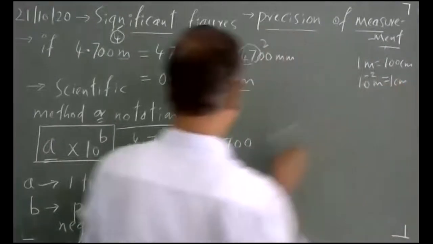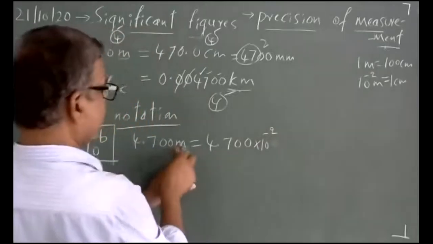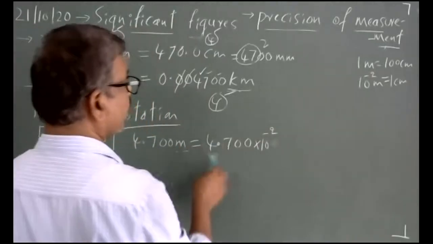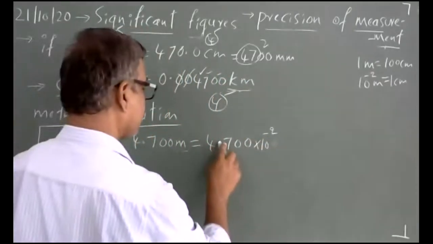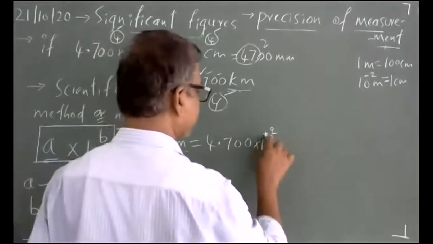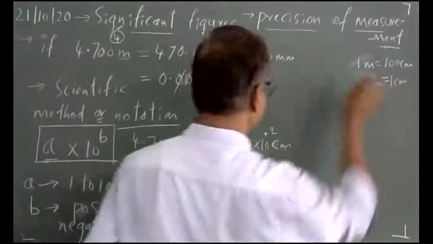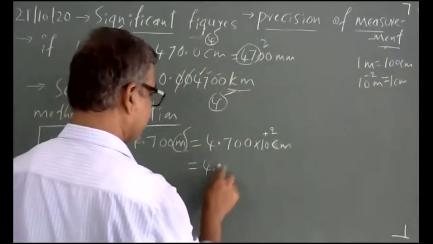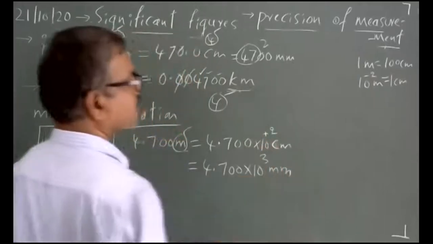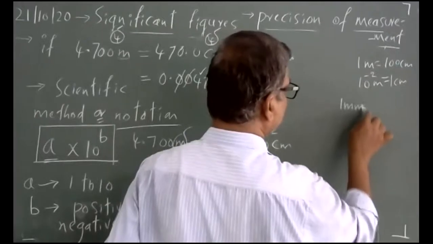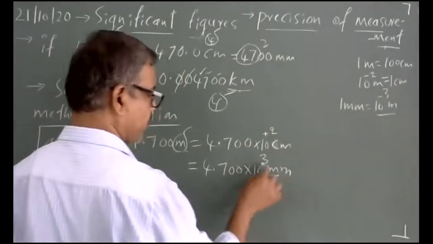So 4.700 times 10 raised to plus 2 centimeter. Next, 4.700 millimeter: milli means minus 3, so one millimeter is 10 raised to minus 3 meter, and minus 3 plus 3 becomes as it is.